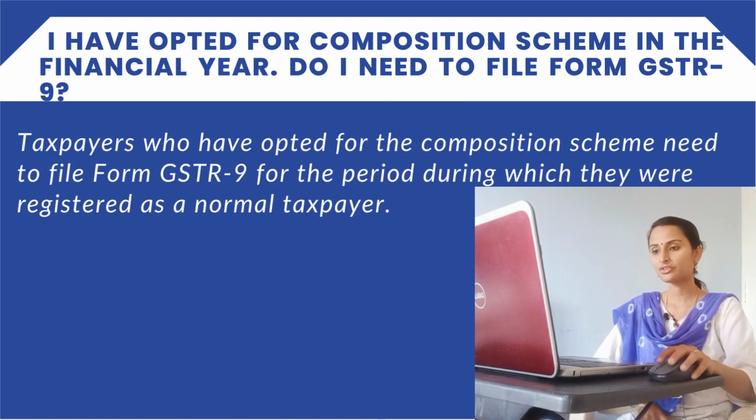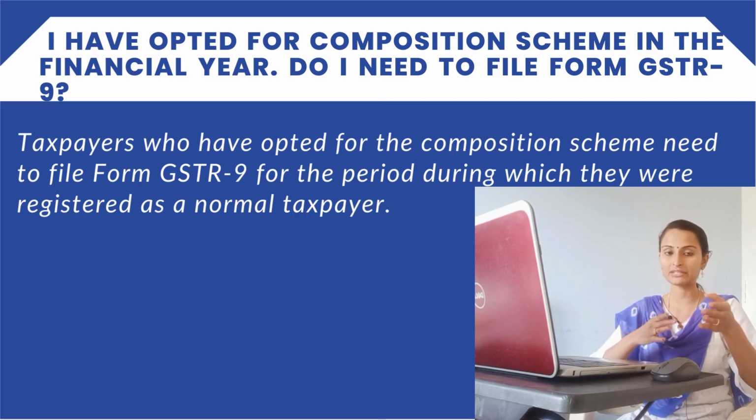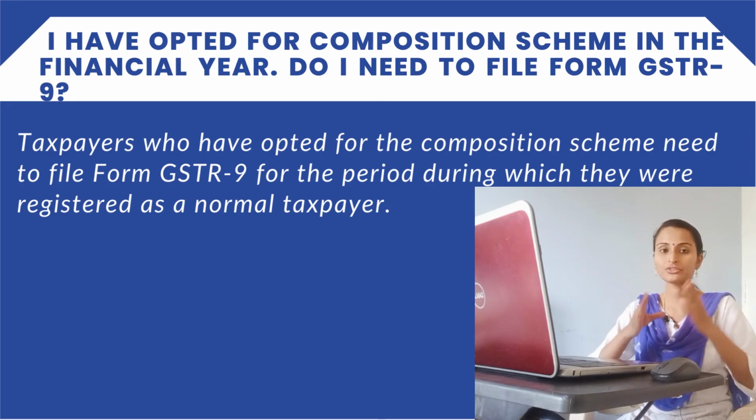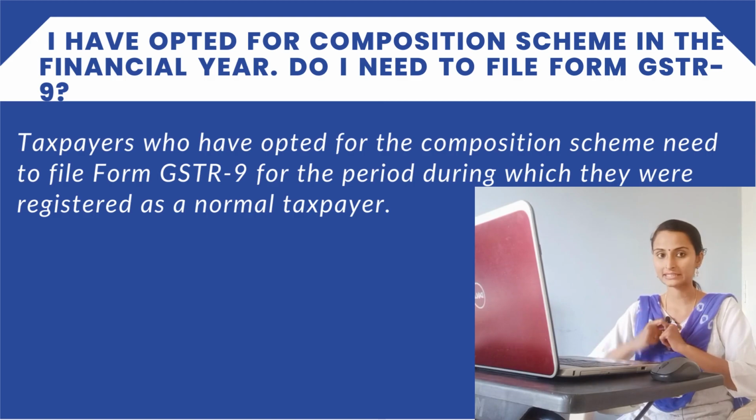I have opted for the composition scheme in the financial year. Do I need to file Form GSTR 9? Taxpayers who have opted for the composition scheme need to file Form GSTR 9 for the period during which they were registered as a normal taxpayer. He is asking that in the middle of the financial year he has opted in for the composition scheme, so he is asking whether he needs to file GSTR 9 or not. The taxpayer who has opted in for the composition scheme needs to file Form GSTR 9 for the period for which they were registered as a normal taxpayer.